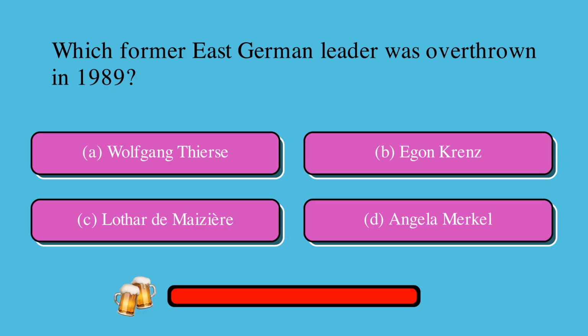Which former East German leader was overthrown in 1989? Is it A, Wolfgang Thierse, B, Egon Krenz, C, Lothar de Maizière, or D, Angela Merkel? The correct answer is B, Egon Krenz.